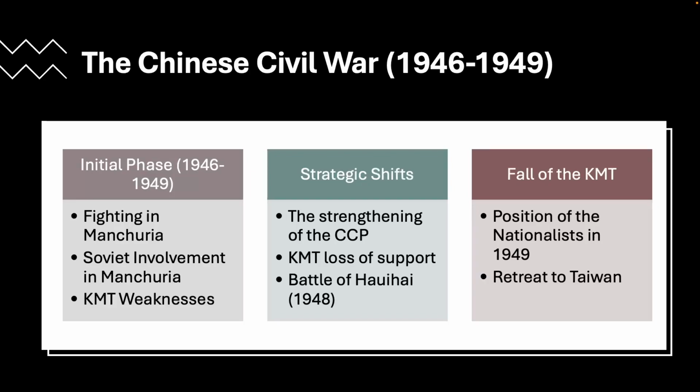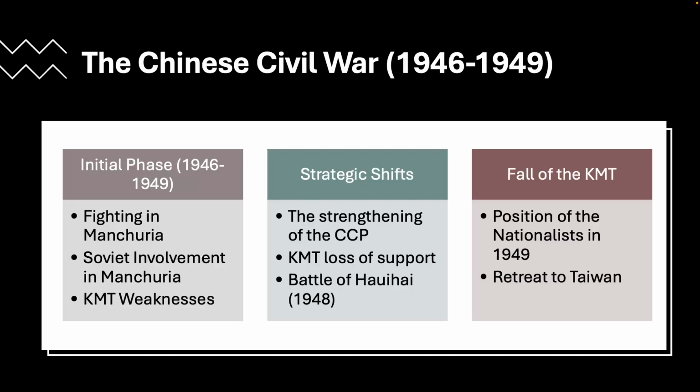And then the final phase in the fall of the KMT takes place in 1949. The CCP started to launch in 1949 a series of offensives that would ultimately result in the rapid collapse of the KMT forces. The nationalist government was increasingly unable to hold major cities including Beijing and Nanjing, and later they fell to the communists in April 1949. And so by autumn of 1949, Chiang Kai-shek and the remaining parts of the KMT government fled to Taiwan.